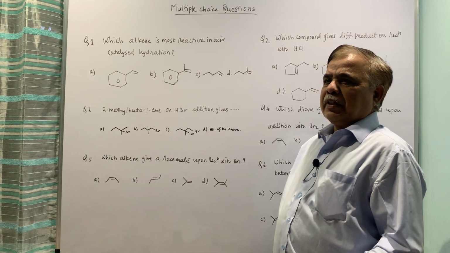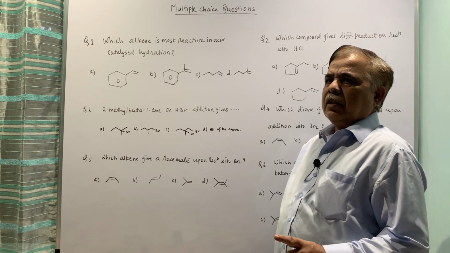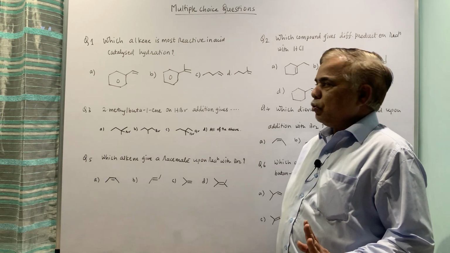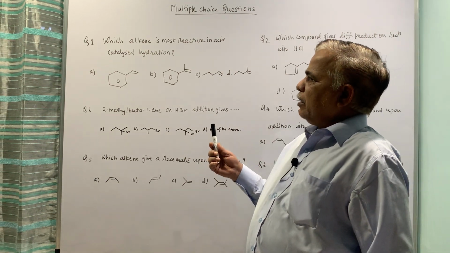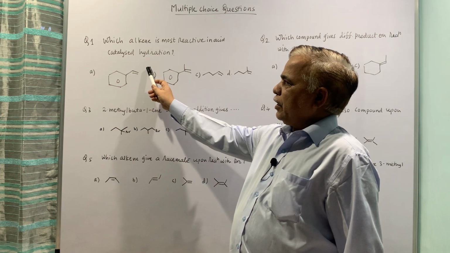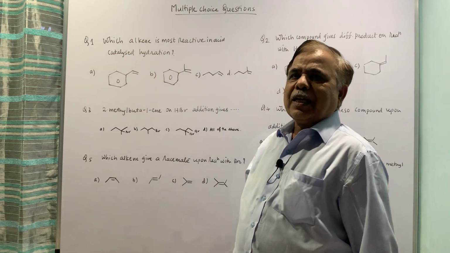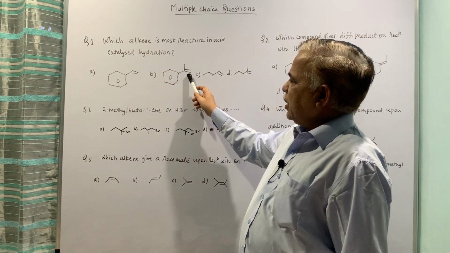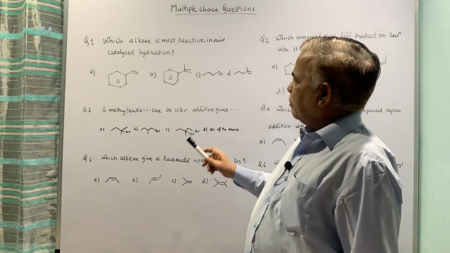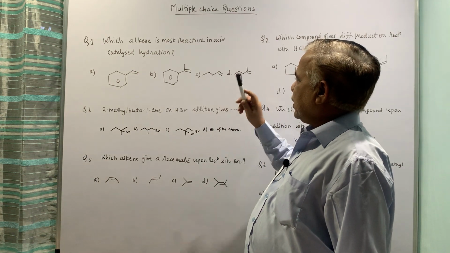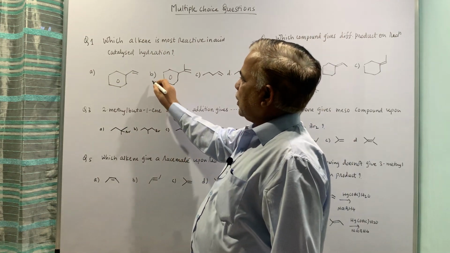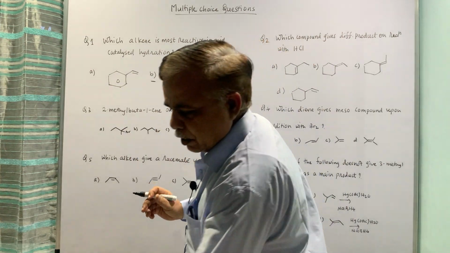The rate of reaction is directly proportional to the stability of carbonium ion. That is what you are supposed to know. Now which carbonium ion will be more stable? If this reacts with H plus, you will get secondary and benzyl carbonium ion. If this reacts, you will get benzylic and tertiary. This will give secondary and this will give tertiary. So the most stable would be this one, and hence it will be more reactive.